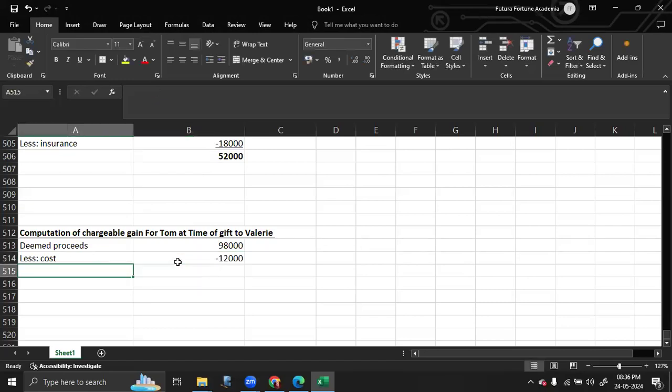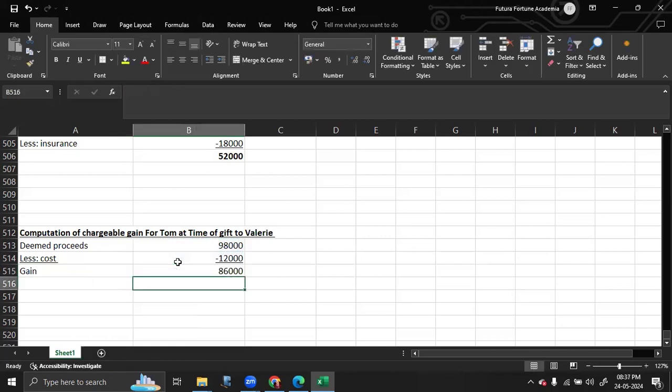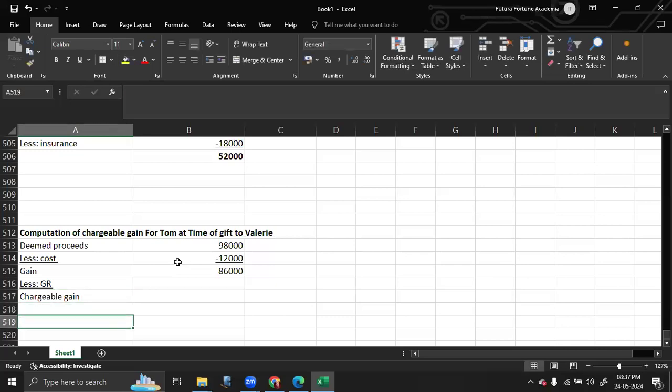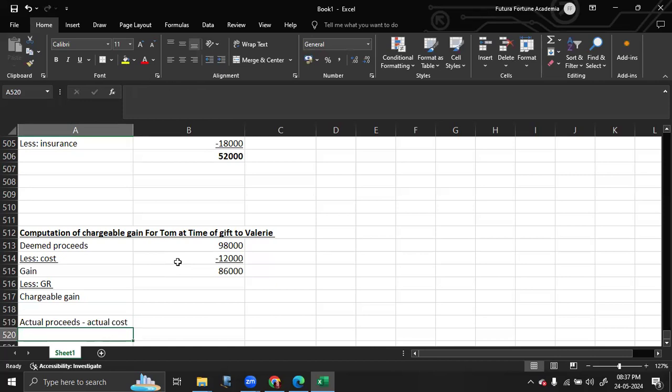So your gain amount is equal to this. Then from this, you can deduct your gift relief. And finally, you will get your chargeable gain. Now, chargeable gain is your actual proceeds minus actual cost. So for Tom, there is no actual proceeds.